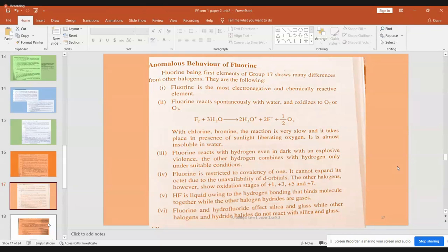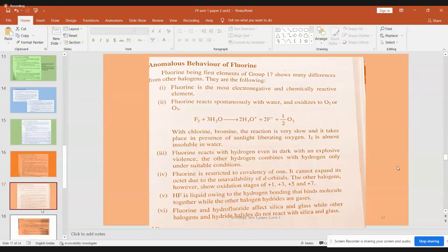No other oxidation state is possible. No plus state is possible, or no minus state apart from -1 is possible for fluorine. And the most electronegative. And it is in the group 17, first member in the halogen family. So all these informations about fluorine atom should be kept in your mind permanently. As a chemistry student, you should remember this.